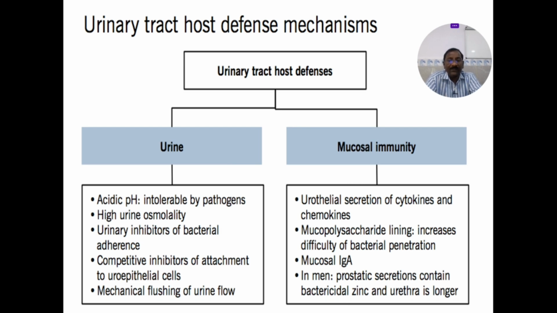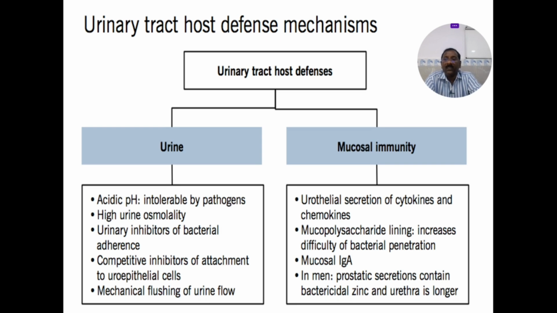Mucosal IgA, prostatic secretions contain bactericidal zinc, and the urethra is much longer in males, so that is the reason they do not have as many urinary tract infections when compared to females, because of the prostatic secretions. They contain bactericidal zinc. So these are the mucosal immunity systems.